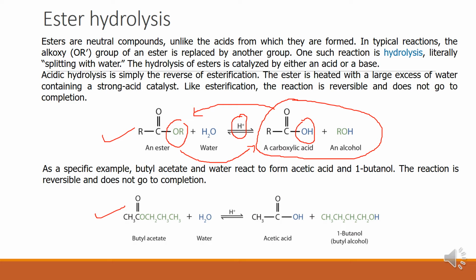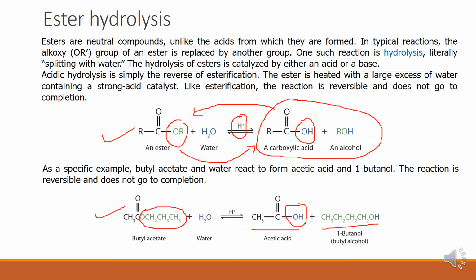As a specific example, butyl acetate and water react to form acetic acid and 1-butanol. This is 1-butanol. This is acetic acid. Here, the alkoxy group, OCH2CH2CH2CH3, is replaced by OH.